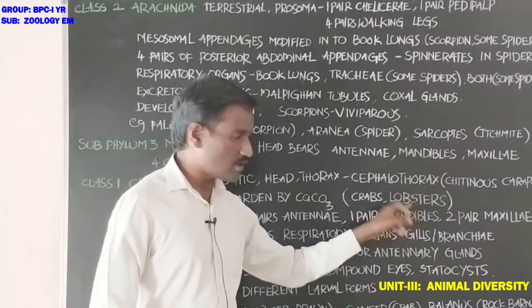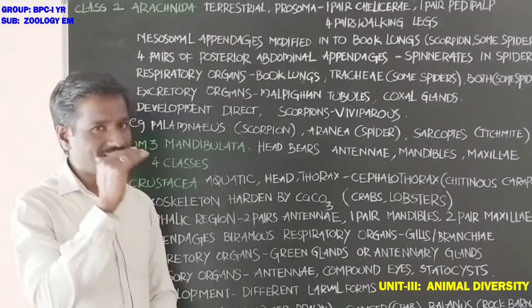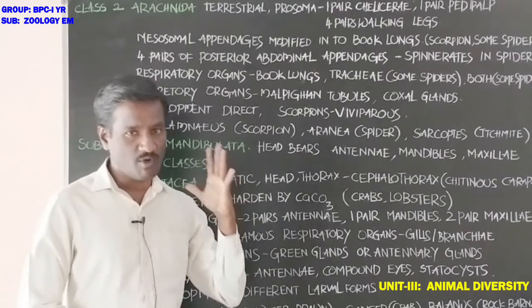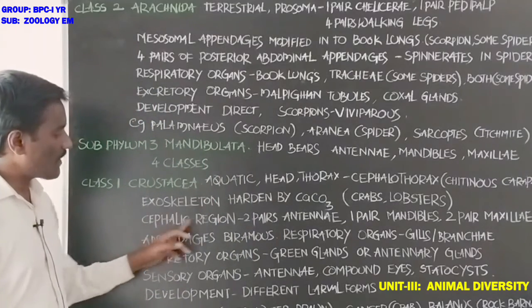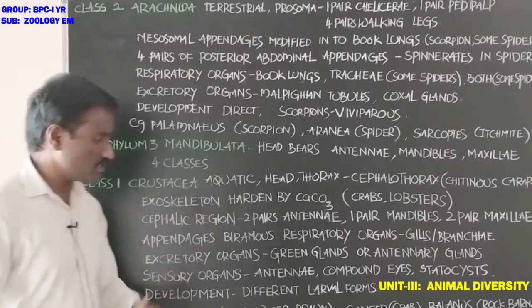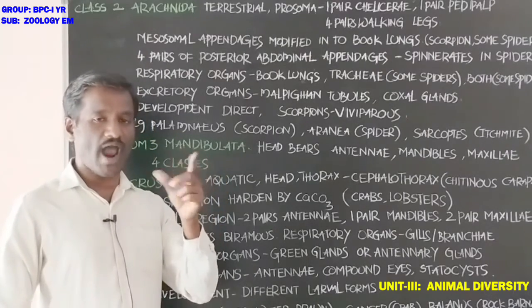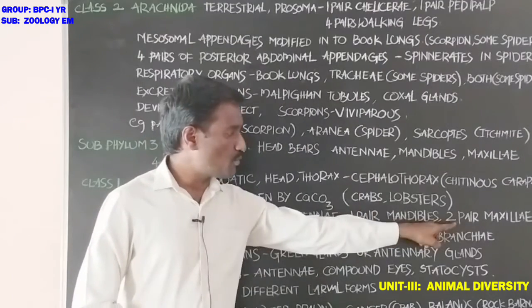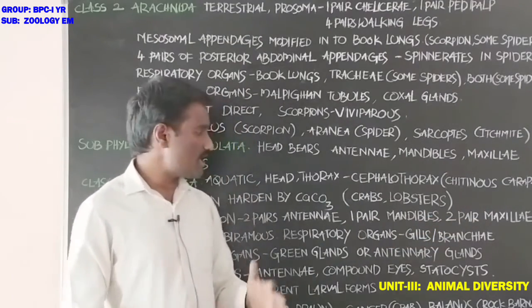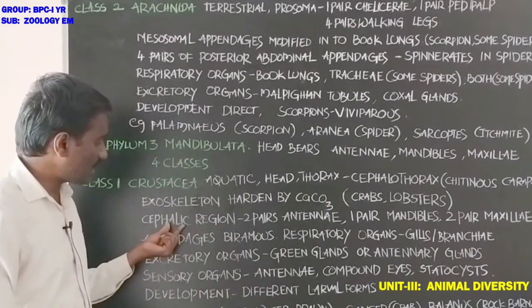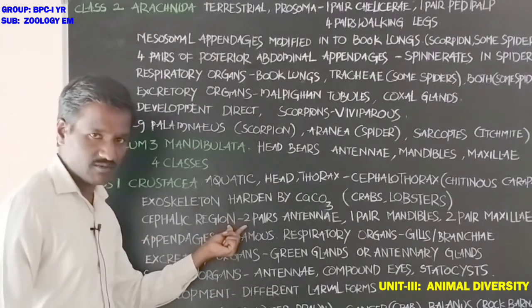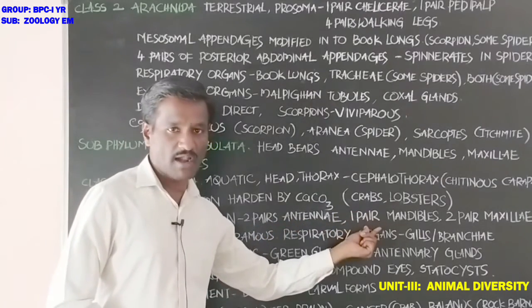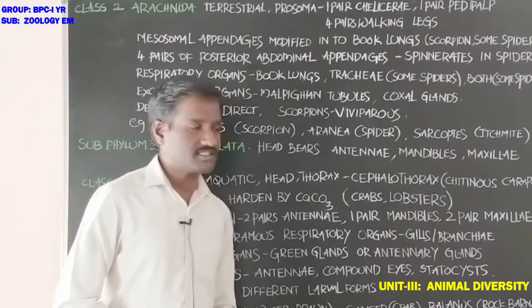Next, the cephalic region has two pairs of antennae, one pair of mandibles, and two pairs of maxillae, totally 5 pairs of appendages.